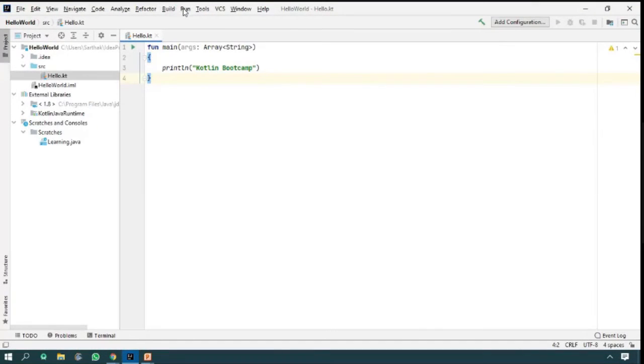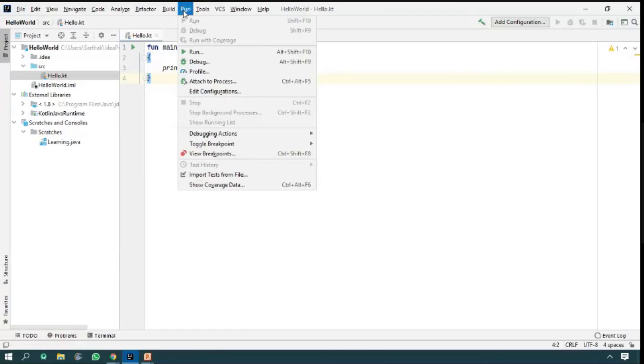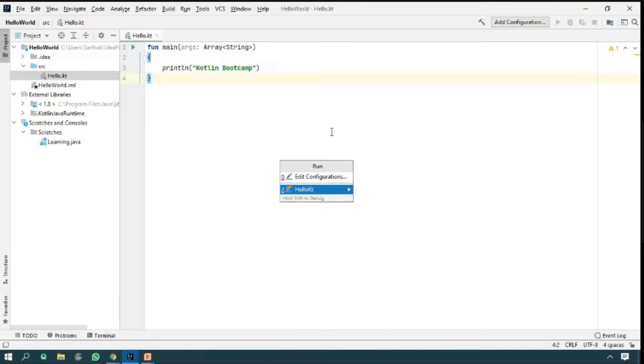So there is an option Run, and there is another sub option under the main Run menu. It will ask for the name of the file like this. You may see here hello.kt and here it's hello.kt. This is the same. Don't worry about these things and just click on it. It will take some time to build and it will display your output at the bottom of the area. Please see here. Right now it is building your application.